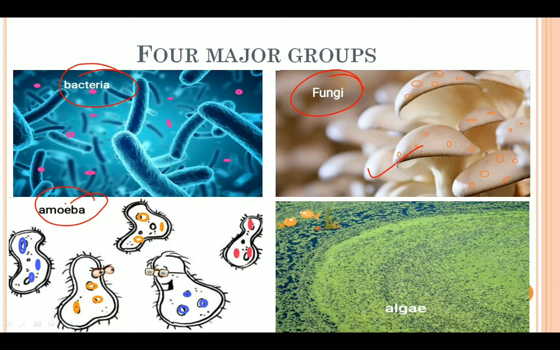And this is an example of algae. You must have seen that if lakes or ponds are left for a long time without cleaning, a green layer starts forming on the surface. That is basically the development of algae, which covers the surface of the water.